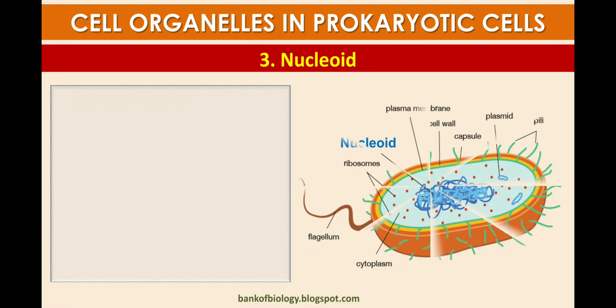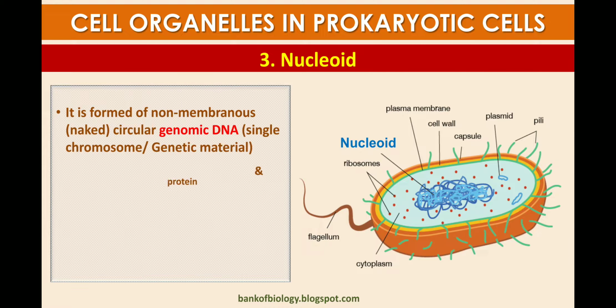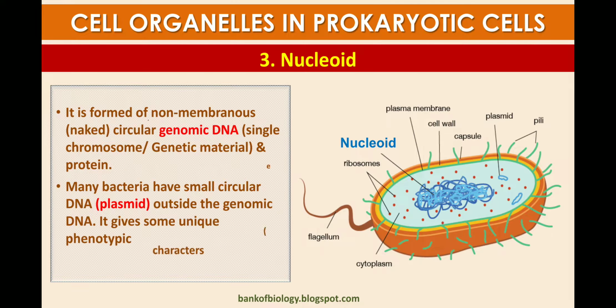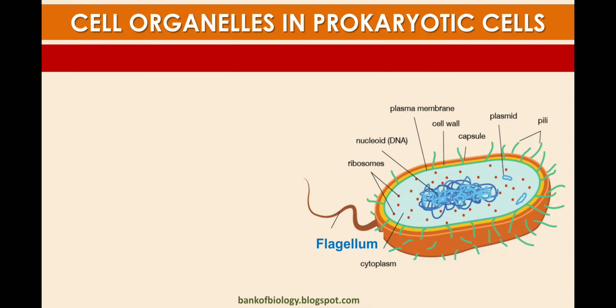Now the third cell component is the nucleoid. The nucleoid is the non-membranous region containing the circular genomic DNA, which is a single chromosome of genetic material. Many bacteria also have a small circular DNA called a plasmid, outside the genomic DNA. It gives bacteria some unique phenotypic characters.